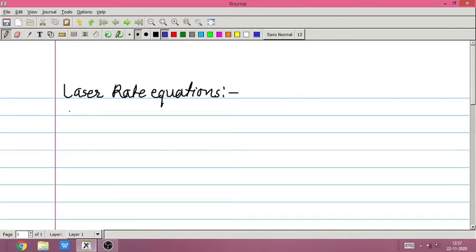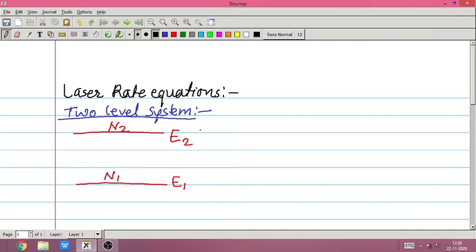Let us first study the two-level system. Let us consider a two-level system consisting of energy levels E1 and E2, which are populated by N1 and N2 atoms per unit volume respectively. The total number of atoms which participate in the lasing action is given by N0 equal to N1 plus N2. Let us call it equation number 1.